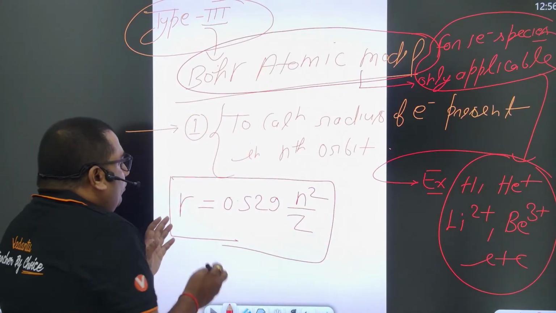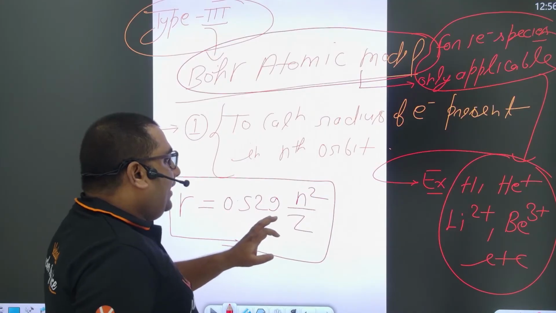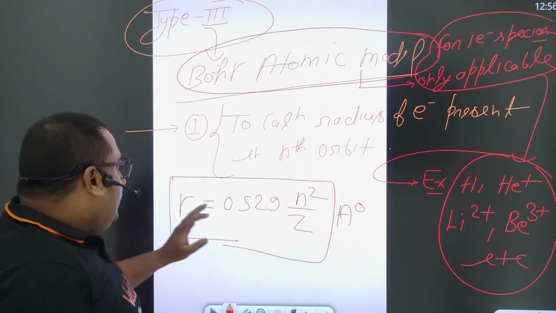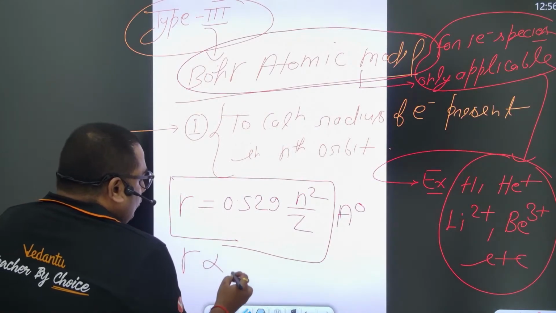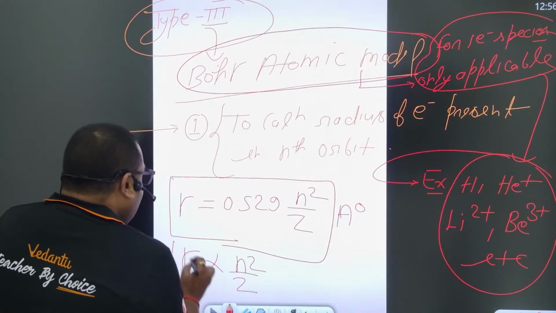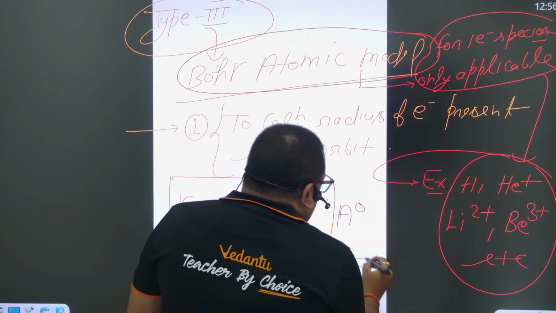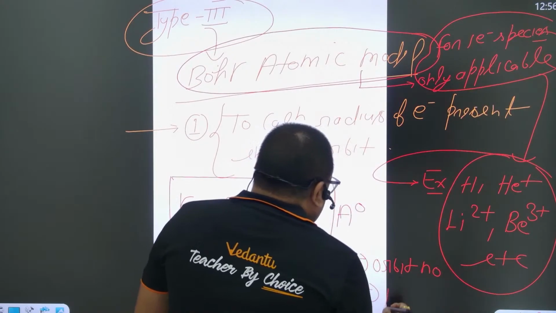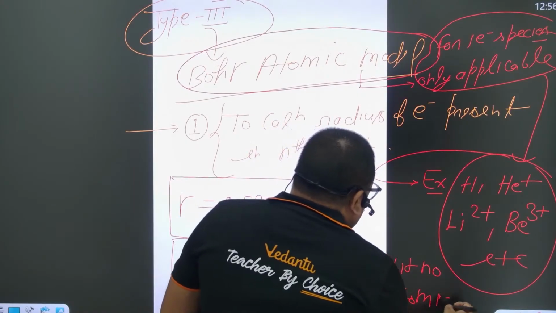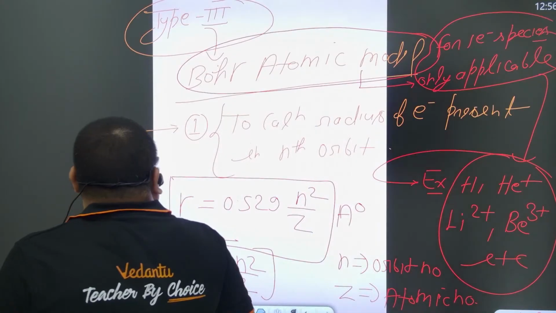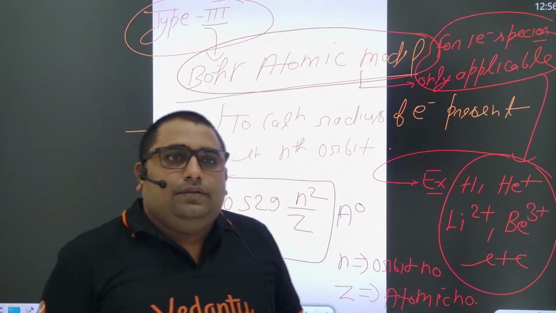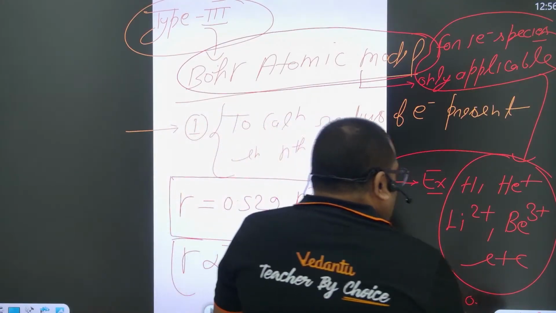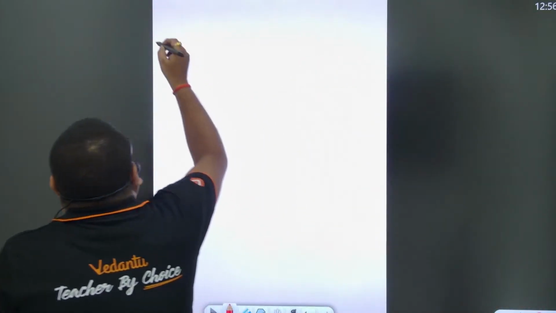All of you know this formula, r = 0.529 n² / Z, and the unit is angstrom. So you can also write r is proportional to n² / Z. Here n is the orbit number, and Z is the atomic number. If I am taking a question related to this, can I take one example?